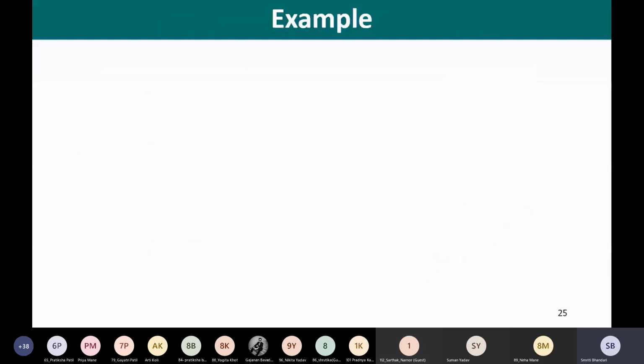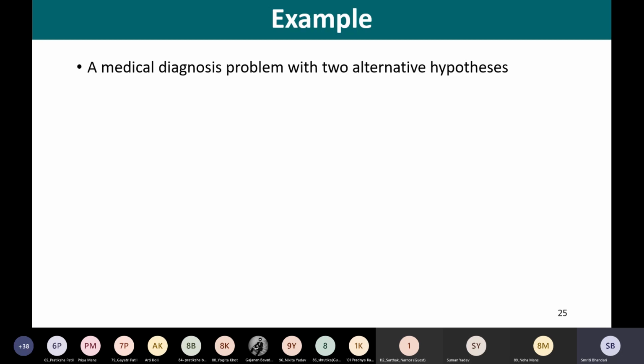Fine. So let's proceed now with one example so that you can have a better understanding of these concepts, right? To illustrate this Bayes theorem, we have one example related to a medical diagnosis problem with two alternative hypotheses.